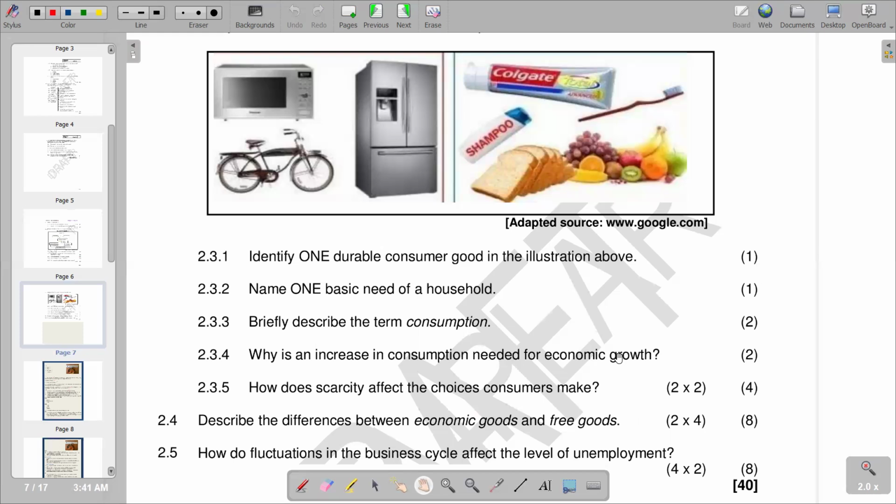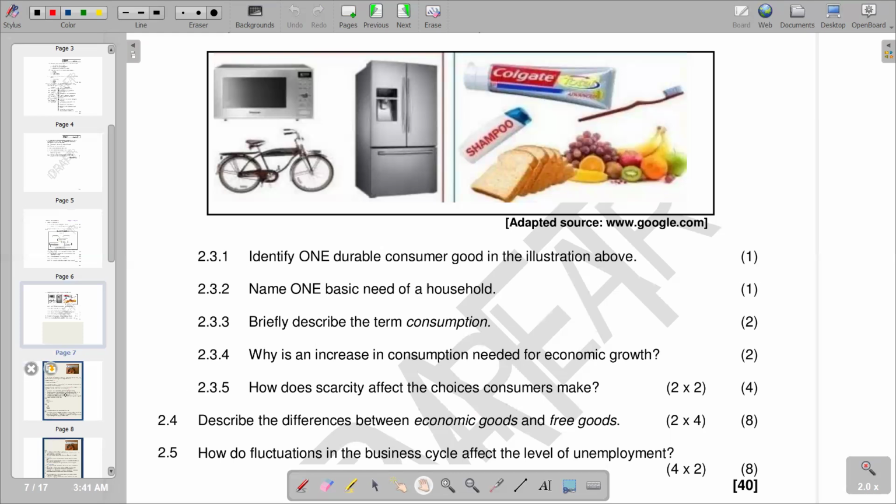And when they earn more profit, they're going to reinvest that profit and expand their production capacities. When they expand their production capacity, more goods and services are going to be produced. Also more people are going to be employed, and we have more labor, so more goods and services are going to be produced. In that sense, we are going to notice an increase in the total monetary value of goods and services that are being produced in a country. Thereby we notice economic growth. So that's the relationship that we have there.